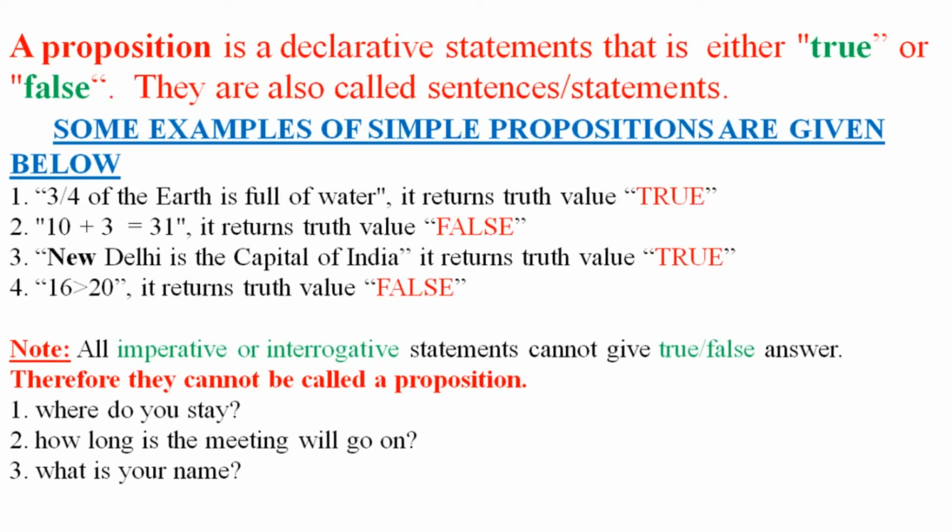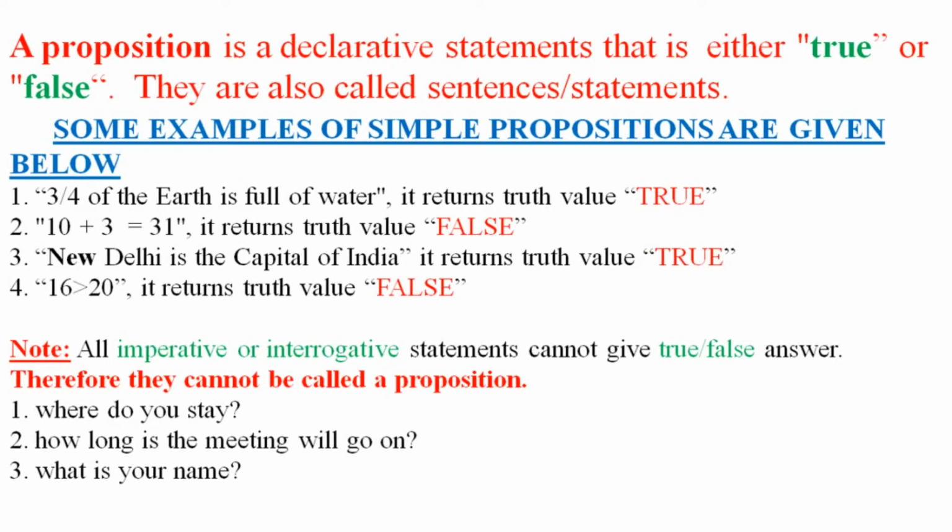Remember, imperative or interrogative statements cannot give a true or false answer. Therefore, they cannot be called propositions. For example, where do you stay? If I ask you, where do you stay? Your answer would be different, my answer would be different. So it is not returning true or false. Therefore, it is not a proposition.